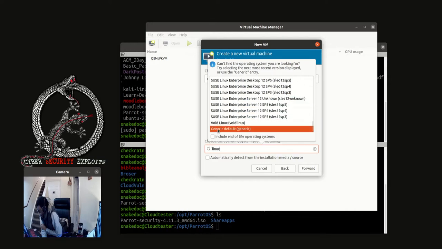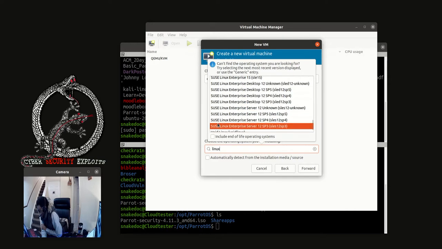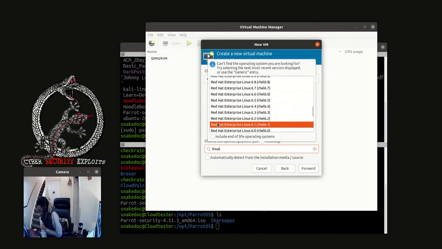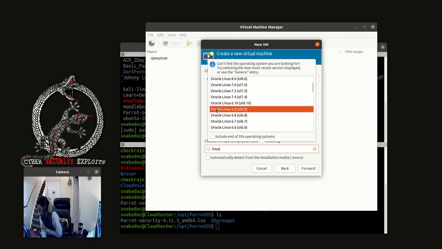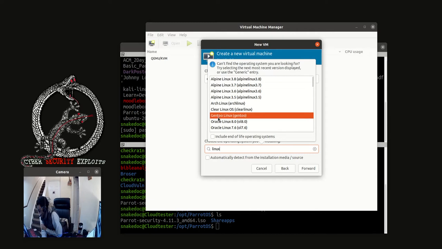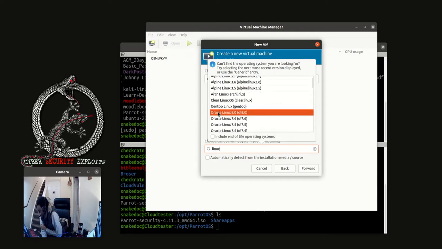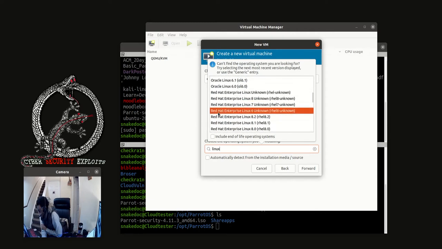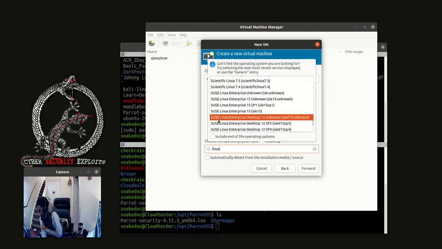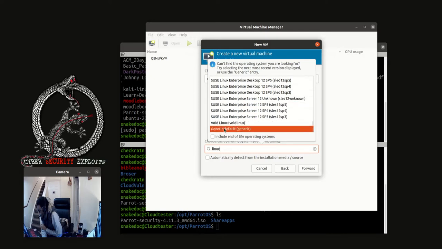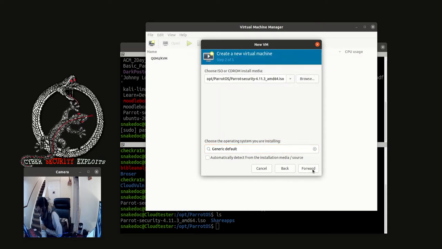This Parrot is Ubuntu. So we have got SUSE, Red Hat. We are looking for either Ubuntu. So we have got Alpine, Oracle, Red Hat, SUSE. So we just put it at generic, then forward.